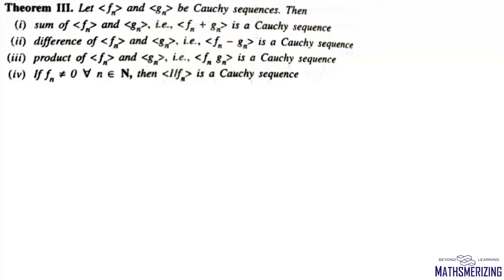Now there are some theorems on Cauchy sequences that say: let Fn and Gn be two Cauchy sequences, then their sum will be a Cauchy sequence, their difference will also be a Cauchy sequence, their product will also be a Cauchy sequence, and if Fn is unequal to 0, then 1 upon Fn is also a Cauchy sequence.